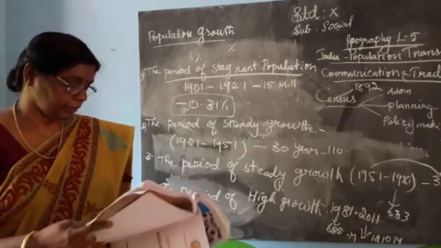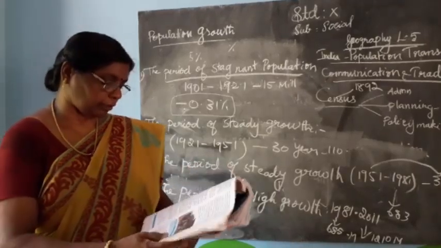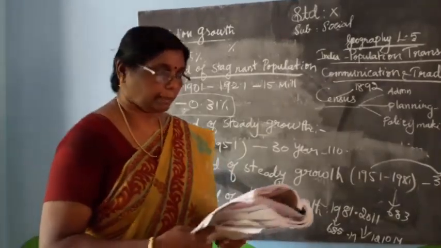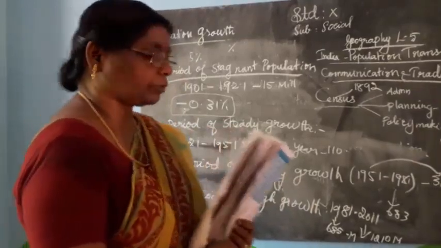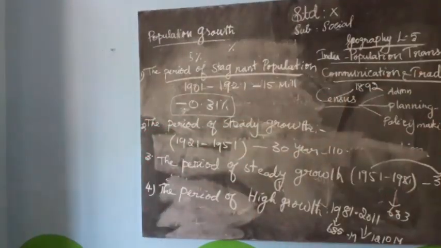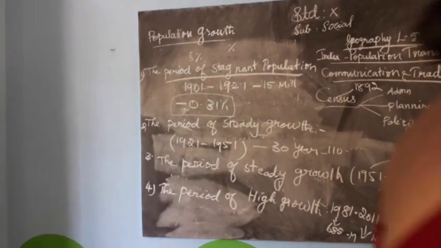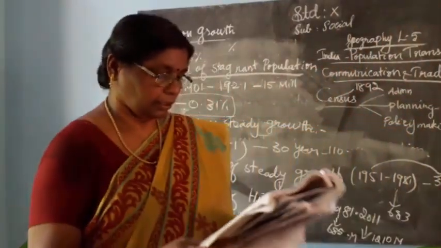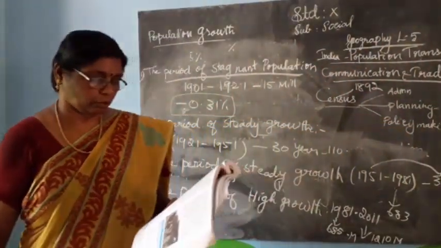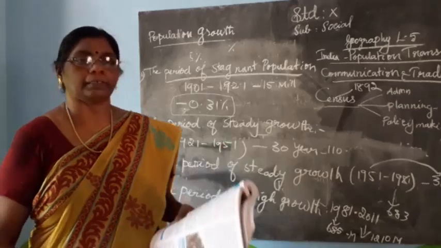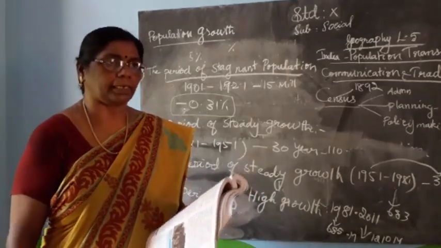These are the population growth phases. Next we will study about population changes. What is meant by population change? Population growth is influenced by the birth rate, death rate and migration.